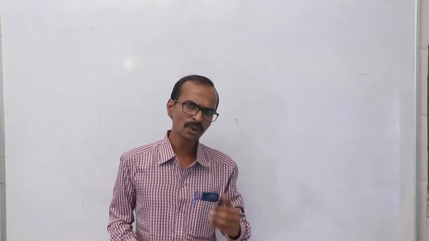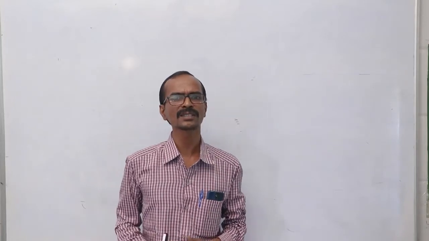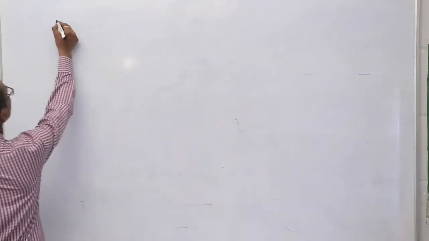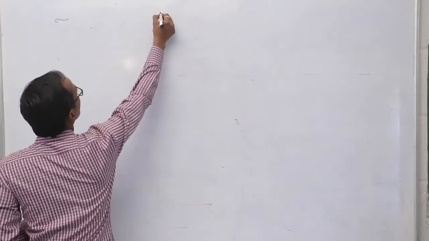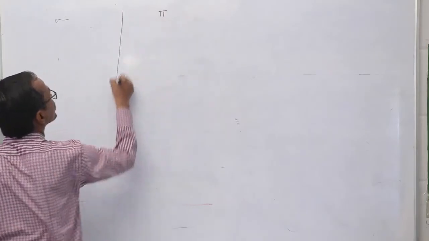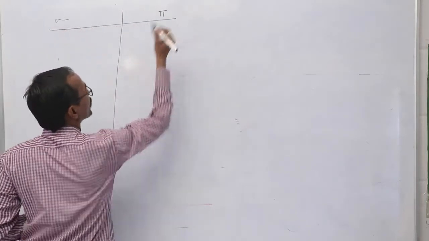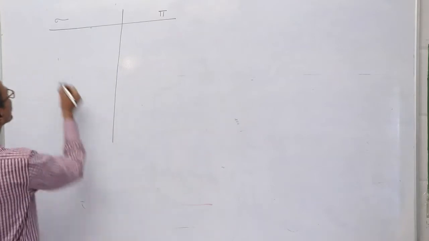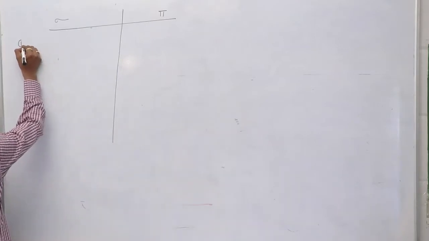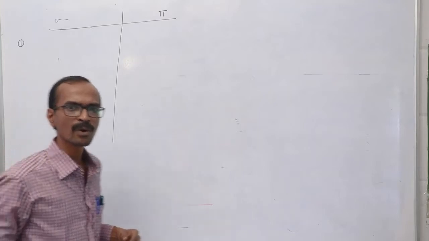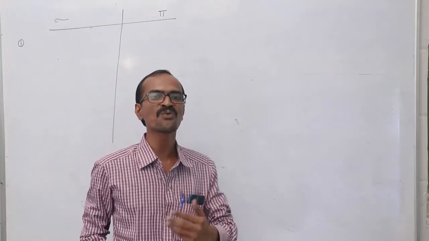So now let us discuss the differences between sigma bond and pi bond. What are the differences between a sigma bond and pi bond? Okay, now here I already told the first difference is the mode of overlapping.